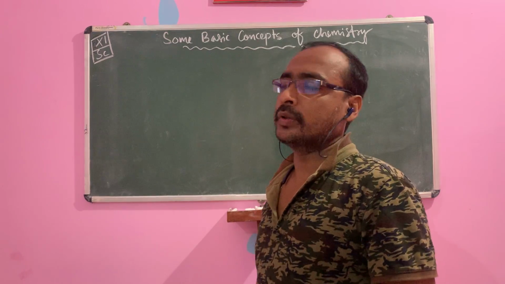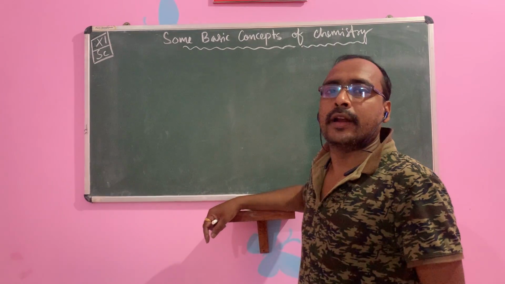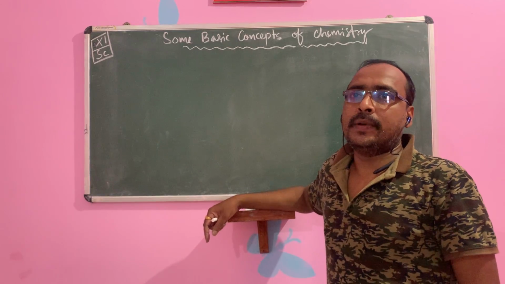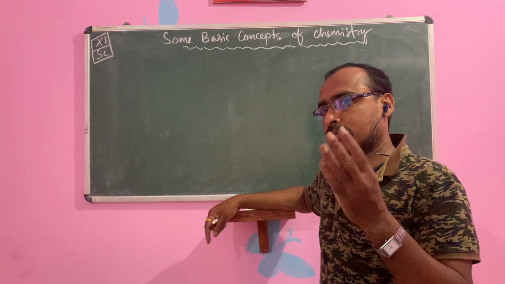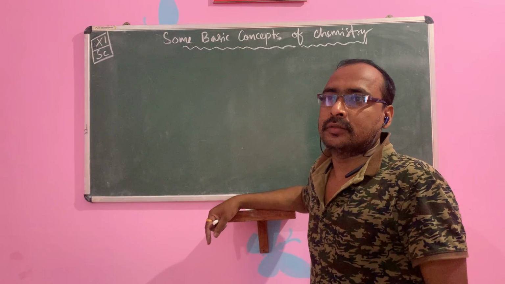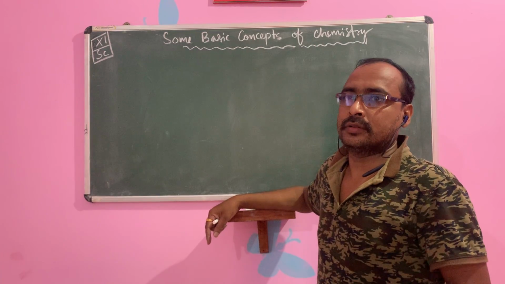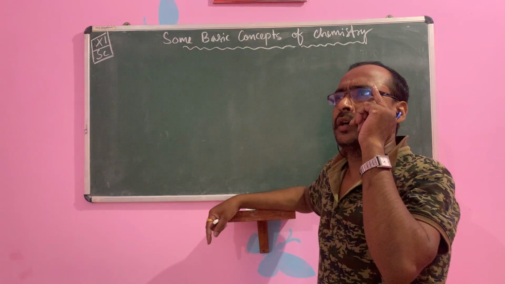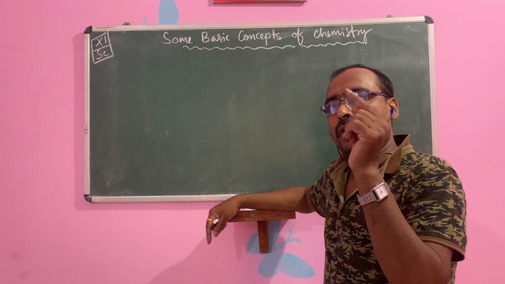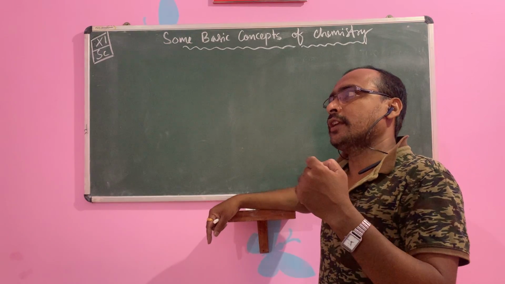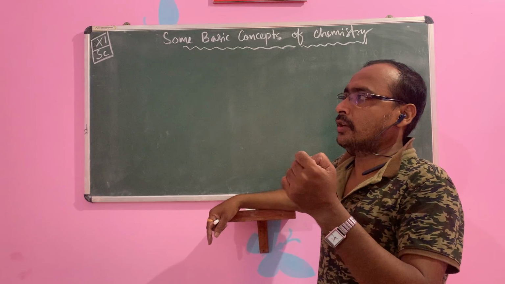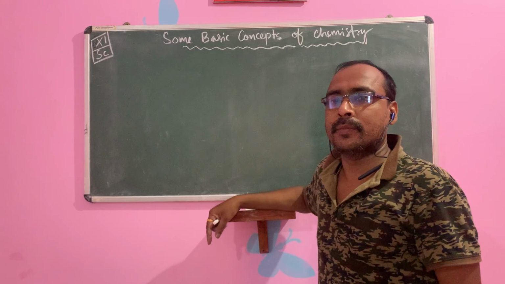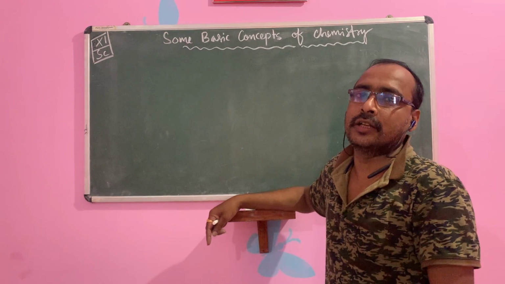Similarly in part 2, the first lesson is redox reactions. The second lesson is hydrogen. The third lesson is s-block elements. Then the fourth one is states of matter. The fifth one is some basic concepts of organic chemistry. Then the sixth is hydrocarbons, and the seventh is environmental chemistry. Similarly, these are the 14 lessons in your class 11.